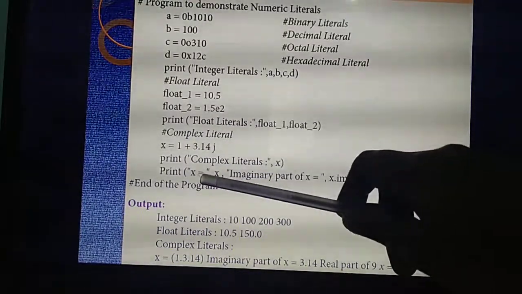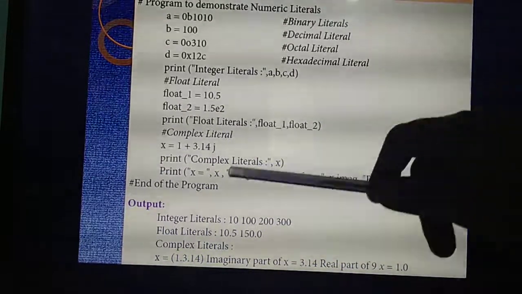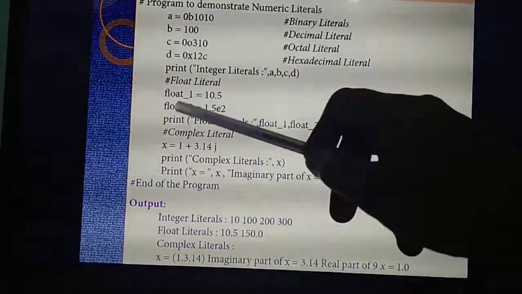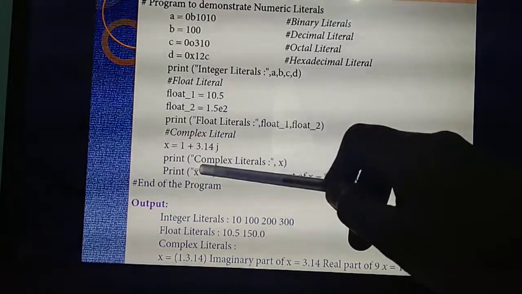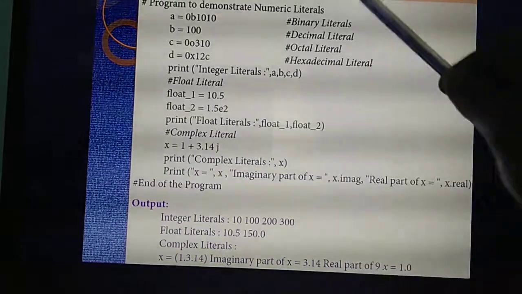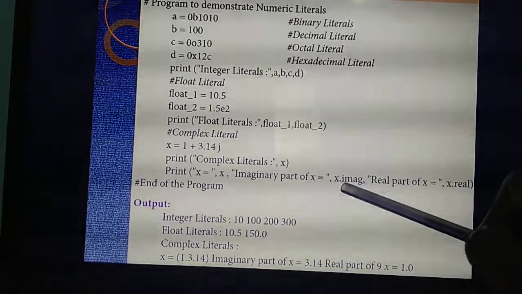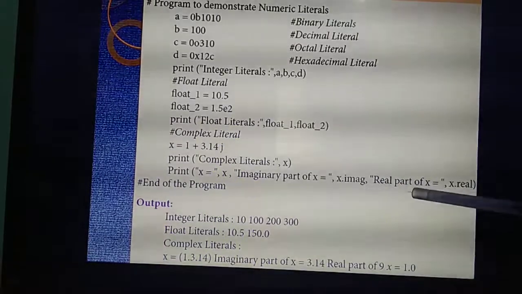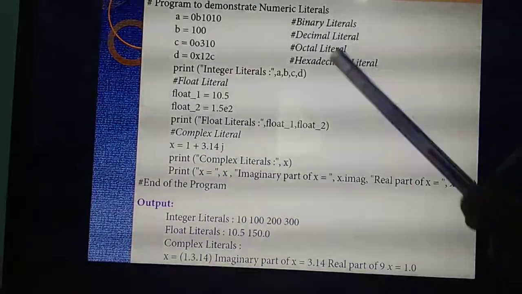Next, I am printing this complex literal. See how? First I am assigning the value of which variable? X. So I am calling that variable x. Then the imaginary part of x. The imaginary part you are storing in which variable? X. You are declaring it in variable x. Next I am going to assign this x to the next variable. Then I am going to call 2 parts, imaginary as well as real. The imaginary part is x dot imag, and the real part is x dot real. Understand? Yes. Then the program is over.